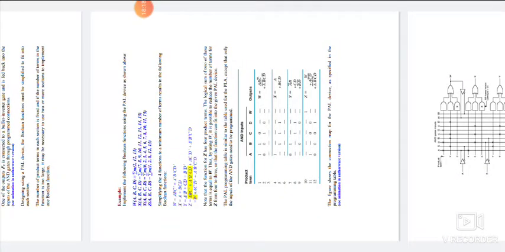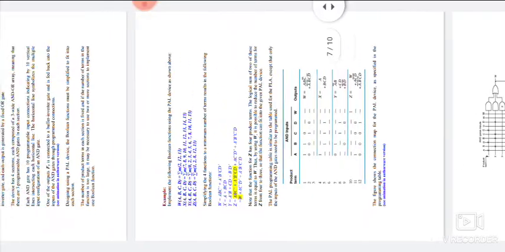So here in this problem, plus is there, plus is there, that means OR gate. Here this is the value of xy. This is the value of xz bar. So we are designing one OR gate. We are giving connections here. In the same manner, this is the value of B. So we are giving the X mark. This is the example of how to design the circuit diagram for the PAL.